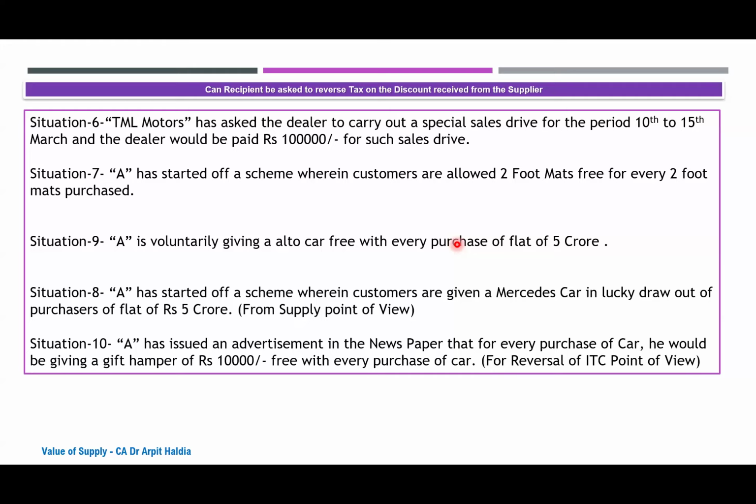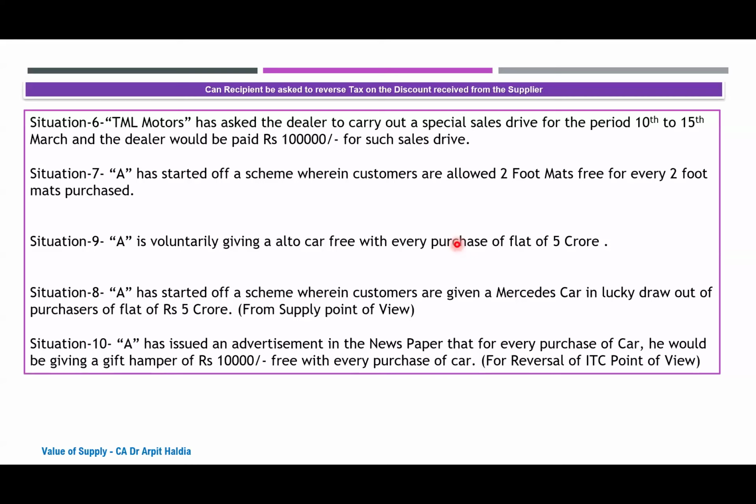Akash, I agree there is a value for the car. But does that mean it is a supply? If the car is being supplied, then it is being supplied. See how I see this: if a car is being given along with the flat and a combined price is being charged, then at the outset the circular would be applicable. The department would contest that since the circular is applicable, it is a supply of two things.